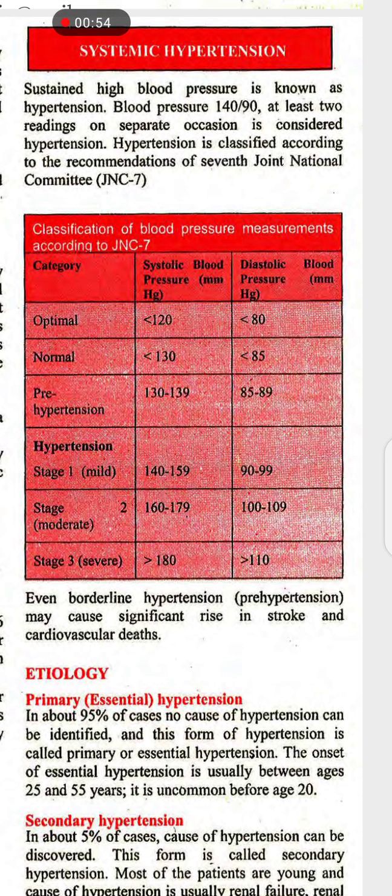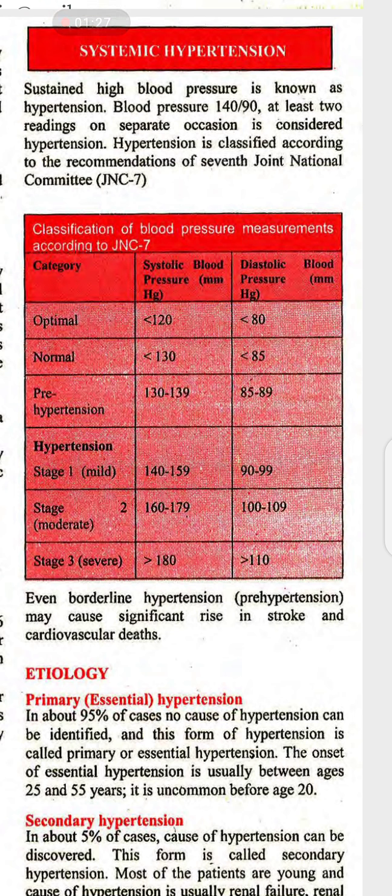Hypertension is classified according to the recommendation of the 7th Joint National Committee. The classification of high blood pressure is measured according to JNC 7. The categories are optimal, normal, pre-hypertension, and hypertension stages 1, 2, and 3.